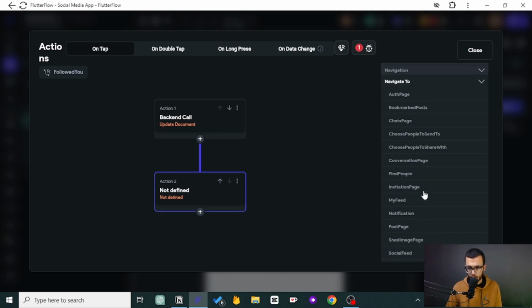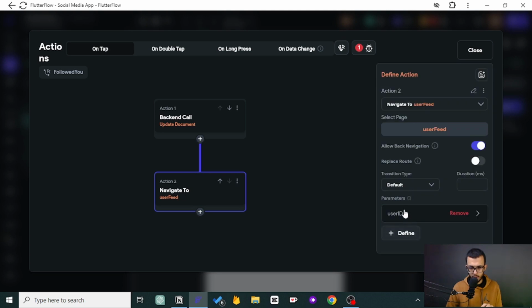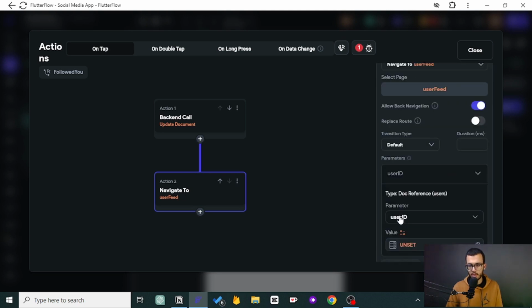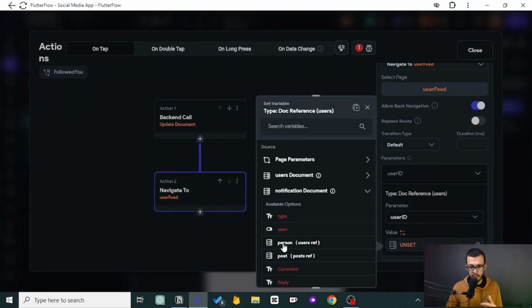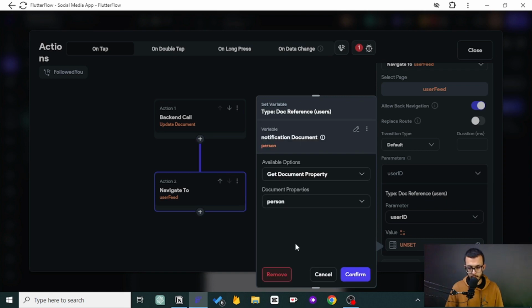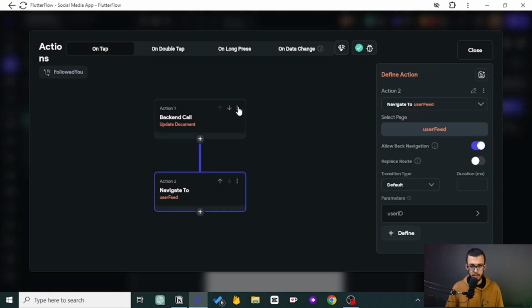So you want to go to user feed. Who is the one whose page you will be visiting? It is the user ID, the one who is inside the person. He followed you, he created a new notification for you, and he put his ID here. So whenever you go to his page, the user page will ask you for the person whose profile you want to see. You need to have his ID, and his ID is inside the notification that he created for you. So it is the person. Very simple, very basic.